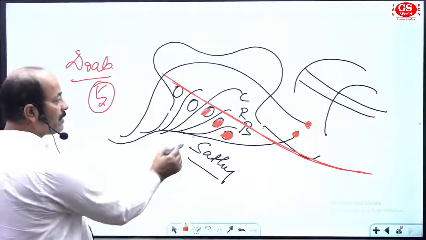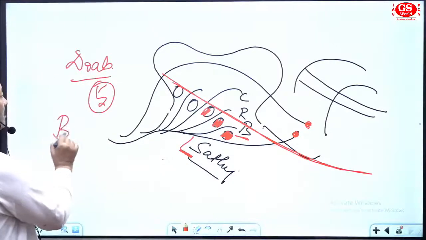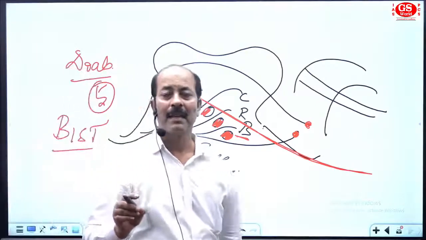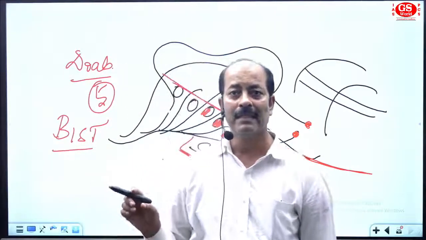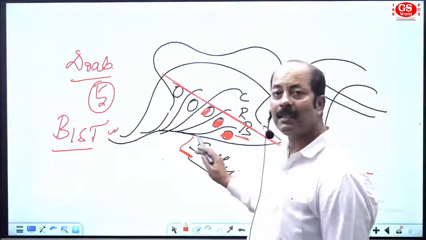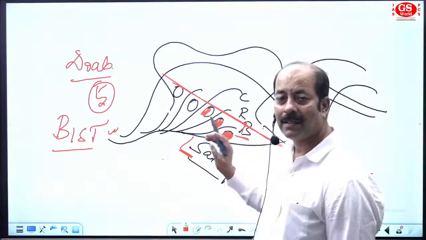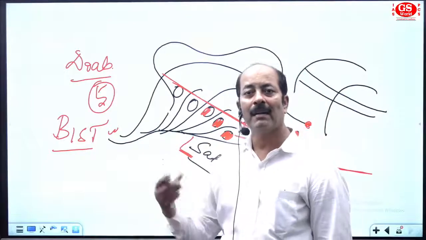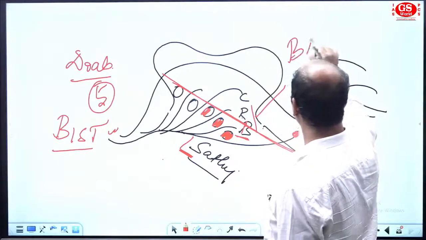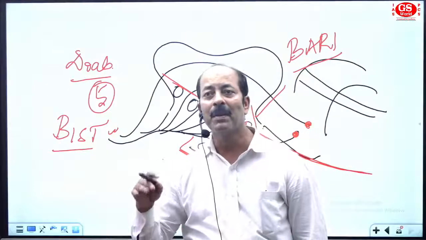Suppose you have Satluj, and B, that is Beas. Then the first doab is Bist doab. Bist: the first alphabet of Beas and the first alphabet of Satluj, it becomes Bist doab. So Bist doab is located between Satluj and Beas. Now second, you see, you have B and R, B of Beas and R of Ravi. Then this doab is named as Bari doab. So we are going from south to north.